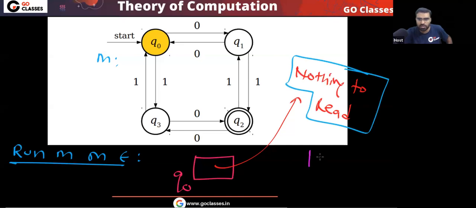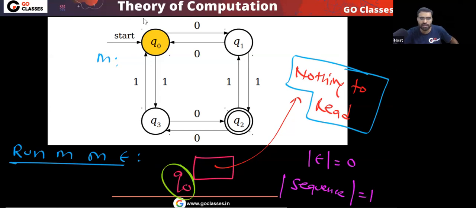So you can easily notice the length of the empty string is 0. So the length of the sequence should be 1. And yes, it is 1. Now, is this point clear? Please tell me, is this point clear?